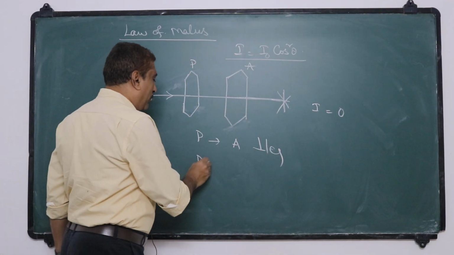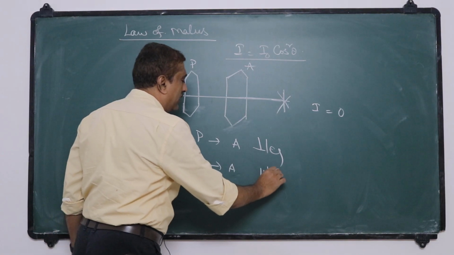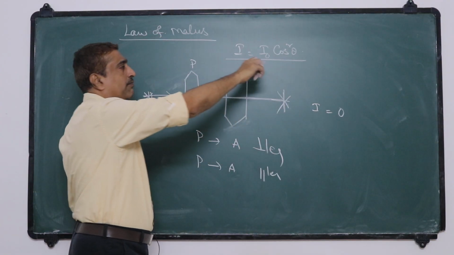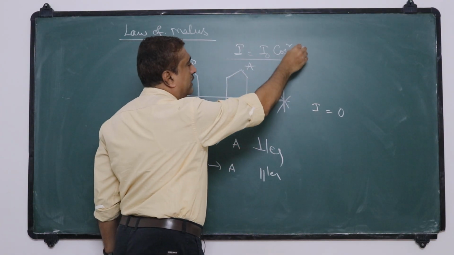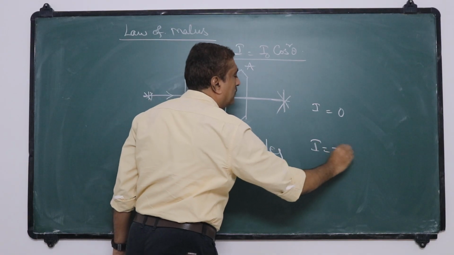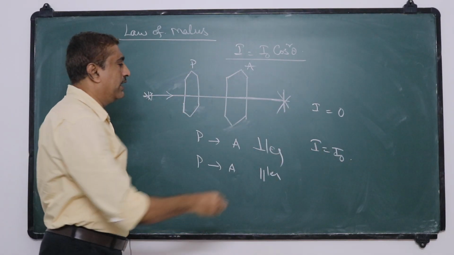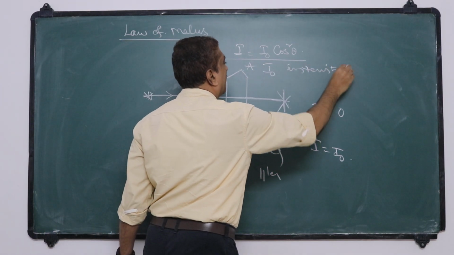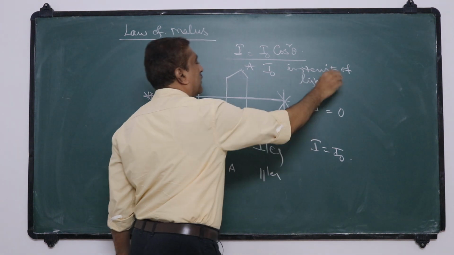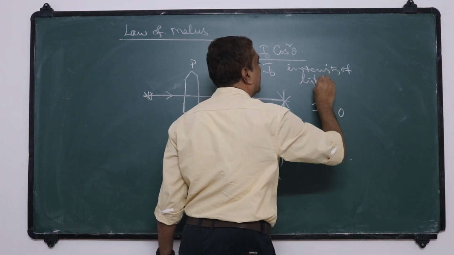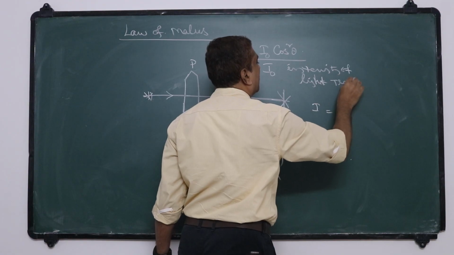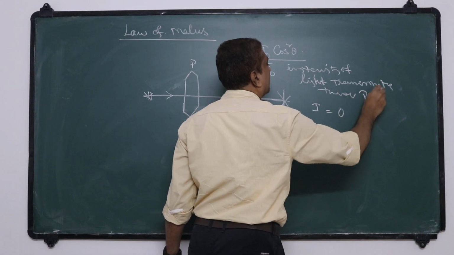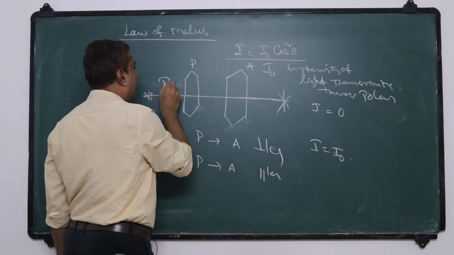If polarizer and analyzer are parallel, then theta is equal to 0, cos squared theta is 1, and I is equal to I0, where I0 is the intensity of light transmitted through the polarizer.